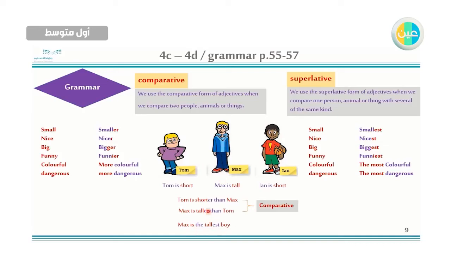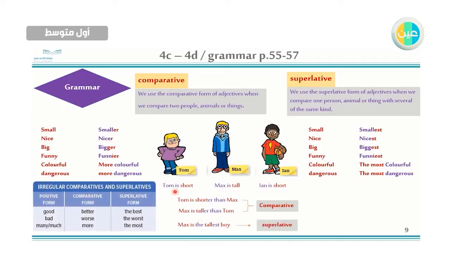I add est with the short adjective, and before that add the: the tallest boy. And with the long adjective, add the most, okay? And that's what we call superlative.